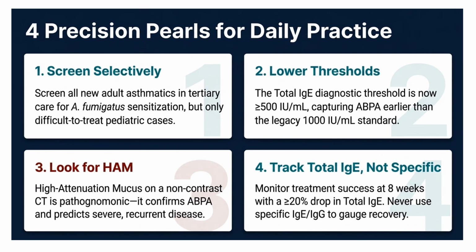Another important thing is to look for high-attenuation mucus on the HRCT. That will confirm ABPA without these essential criteria. Another important thing is to track total IgE, not Aspergillus-specific IgE. Monitor success at 8 or 12 weeks with a more than 20% drop in total IgE. Almost always remember, never use specific IgE to track or identify recovery. Now we are clear about this ABPA.